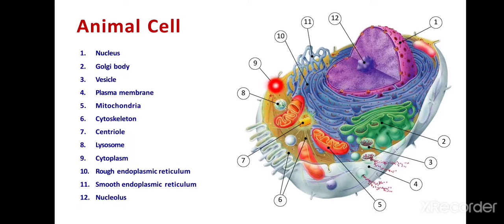The cytoplasm is the space between the plasma membrane and the nucleus. And the 10th one is the rough endoplasmic reticulum, and this is the smooth endoplasmic reticulum as said earlier. And the 12th is the nucleolus. This is a typical animal cell.